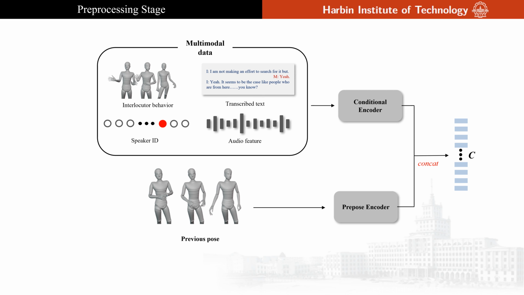Speaker identities are represented using one-hot encoding. For the motion data, we select 25 key joints, including the root node, which significantly influence skeleton motion. We segment the motion sequences into 300 frame chunks, which served as inputs to the diffusion process. After aligning audio features, encoded text, speaker motion sequences, and identity information in the temporal dimension, we pass them as inputs through a conditional encoder. Simultaneously, to ensure smooth continuity between adjacent motion segments, we include the preceding 50 previous poses as seed poses, processed through a prepose encoder. The outputs of both encoders are concatenated to obtain the input conditional data, denoted as C.